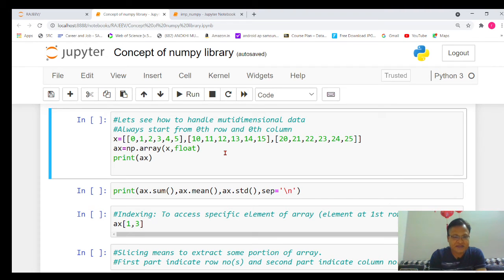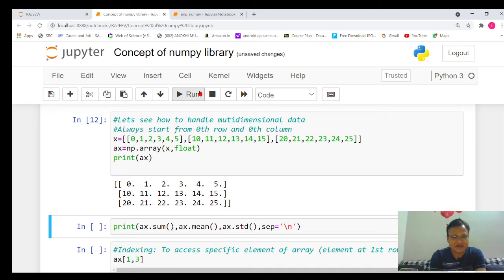0. So let's quickly convert all these elements of three different lists into float type of data. Let's execute it. It has been converted, and it has printed. Now you will see the multi-dimensional array structure. This is the first row, meaning first list, the second row is the second list, and the third row indicates the third list.